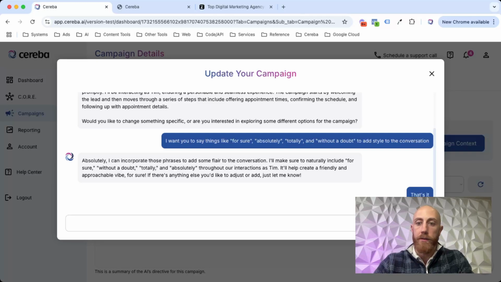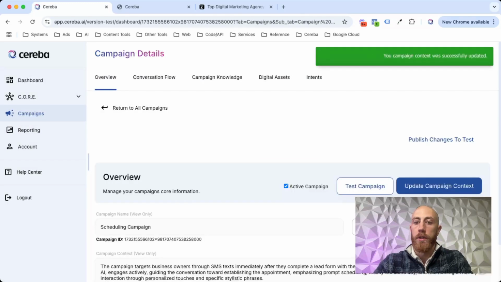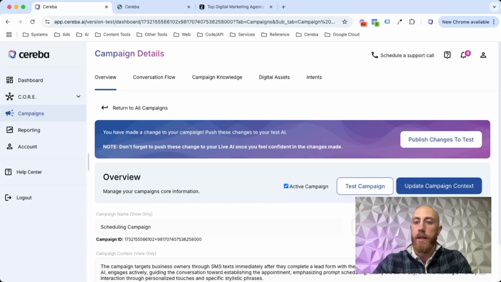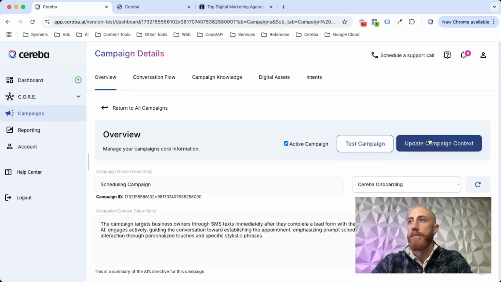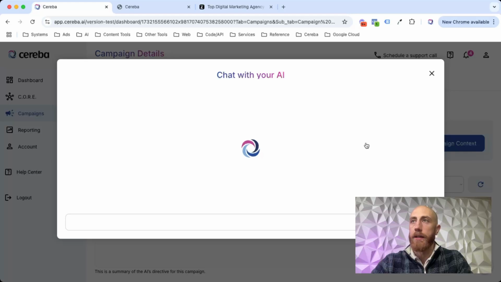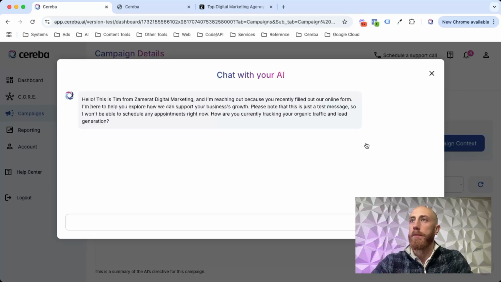You never have to go in and try to troubleshoot or fix your prompts or anything like that. And then what we can do is just publish those changes to our test here. Now I have my test campaign, and then I can just test it in real time. So let's take a look at what our Cereba AI just built for us through that 15, 20 minute setup there.